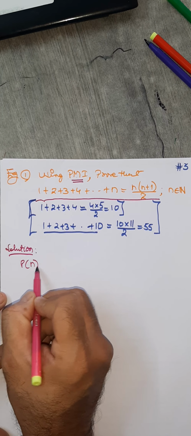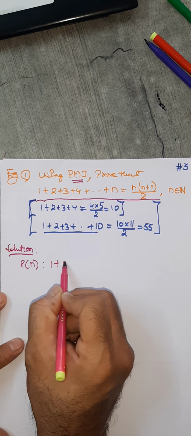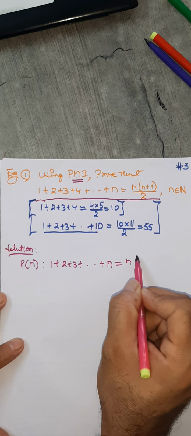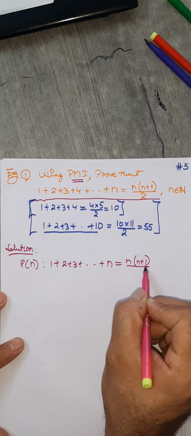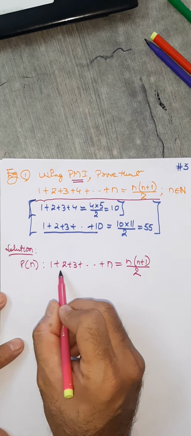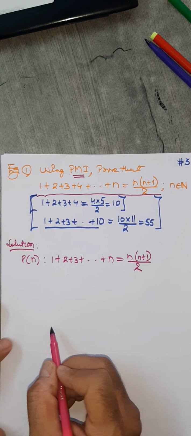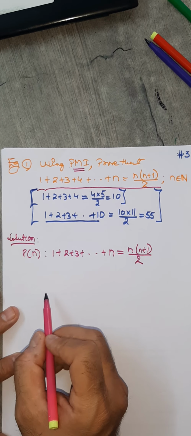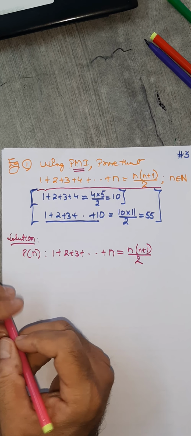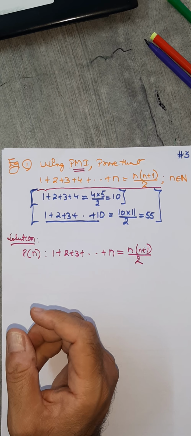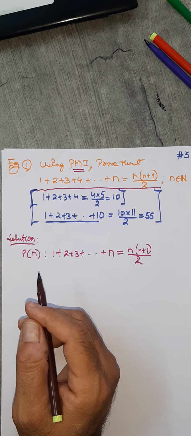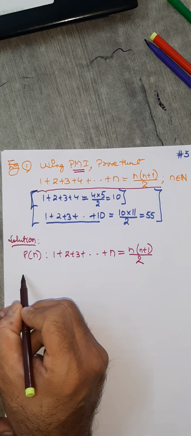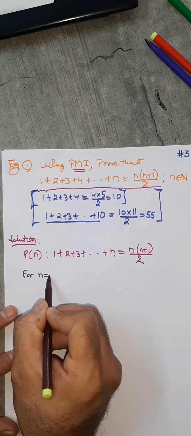So I'll call that P of n: 1 plus 2 plus 3 up to n, which is given by n into n plus 1 by 2. This is a statement. We want to prove that this equals this using principle of mathematical induction. So what is step number 1? You choose n equals to 1 first, and you show that LHS equals RHS.